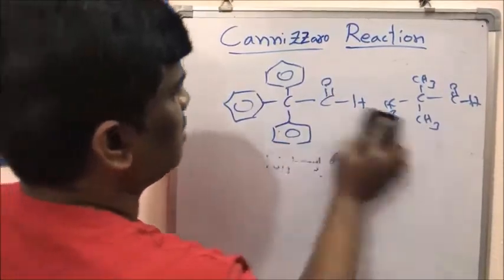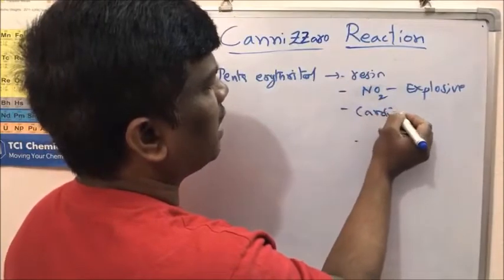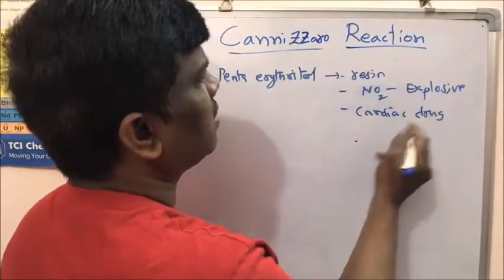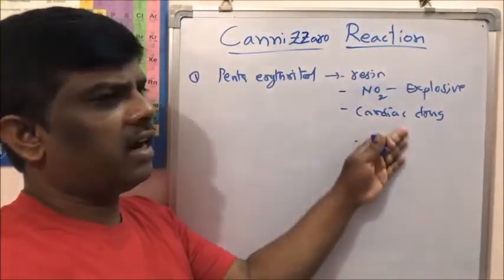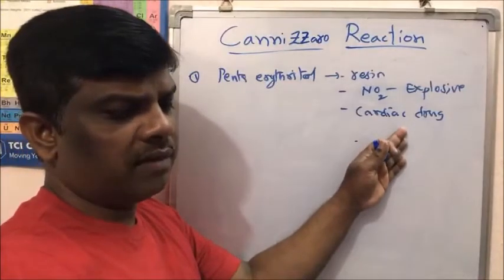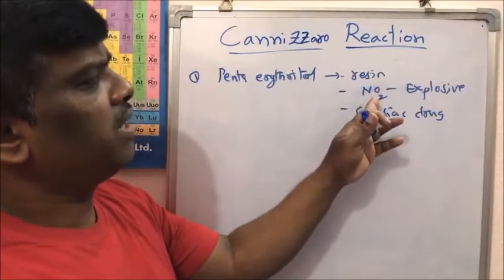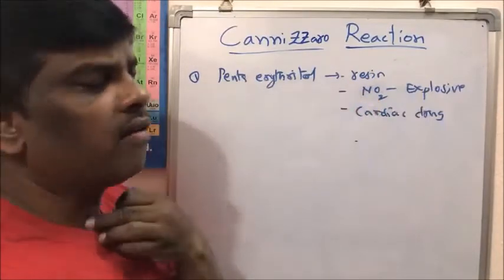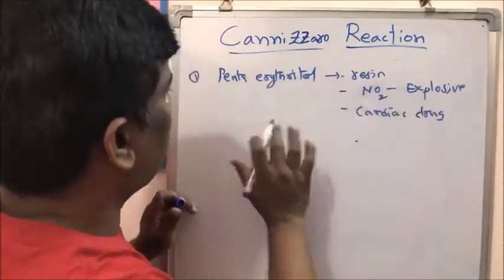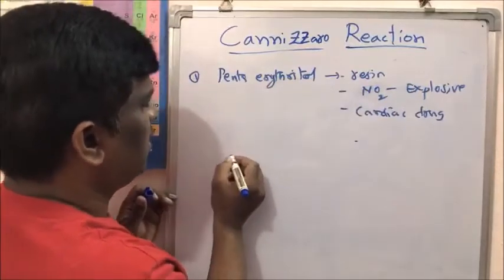Next what? Cardiac drug. So it is used for the preparation of a drug to use under cardiac arrest, and it gives resins and it can be used as explosive of nitroderivative. But how does it come? Pentaerythritol.